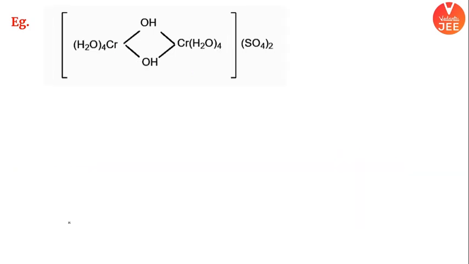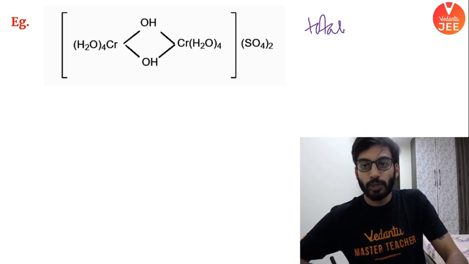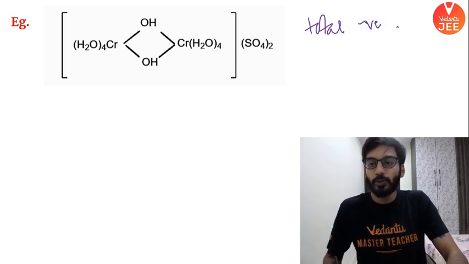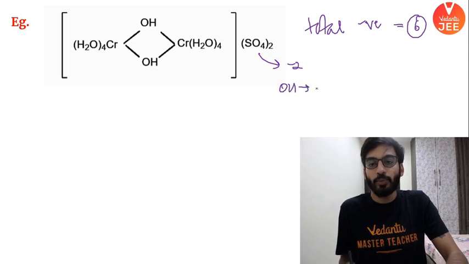Okay, let's go for more questions. Now check this out. Let's solve this. Everyone will start solving with me. Do you see total negative charge as -6? How did I write it? Sulfate is -2. OH, I hope everyone knows now, -1, OH minus. NH2 minus is also -1, है ना?